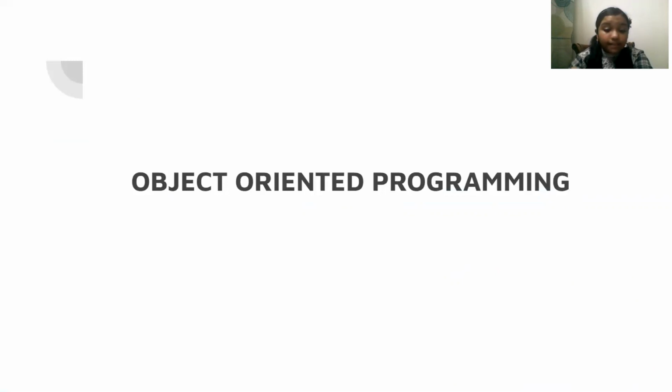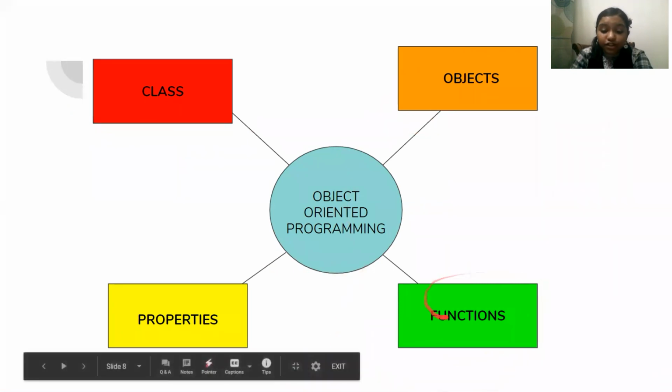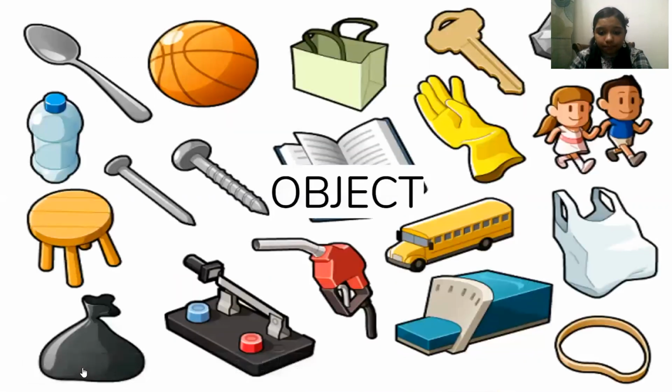Object-oriented programming is a programming paradigm based on the concept of objects, which can contain four parts. Those four parts are class, objects, functions, and properties. So first, let's understand what are objects.